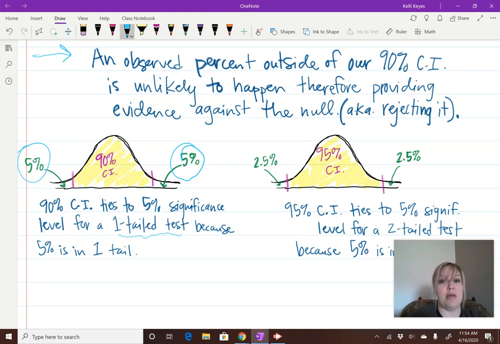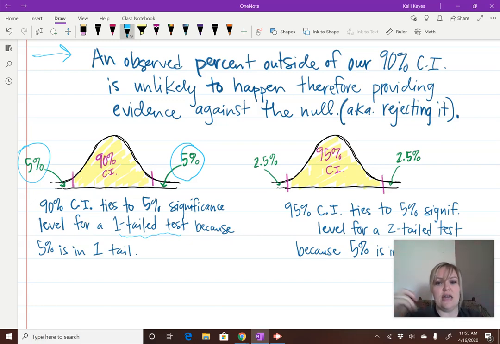So if we're comparing our p-value to 5%, which is also referred to as the significance level of the test, which is what we have been mostly using for this class, it is compared to a one tail test. So if it's outside that, you would reject it. If it's inside that, then it's likely to happen and you would not reject the null.